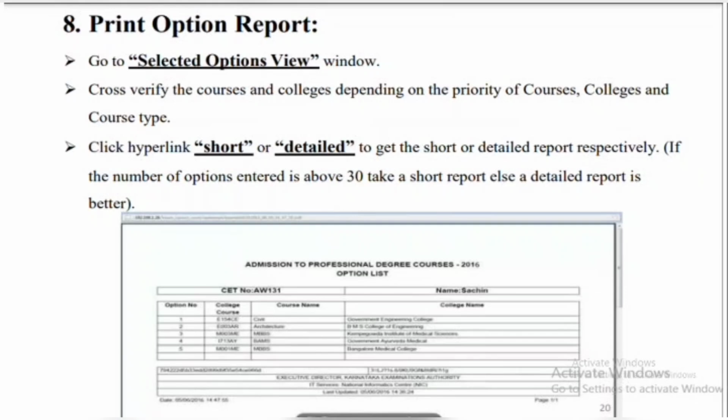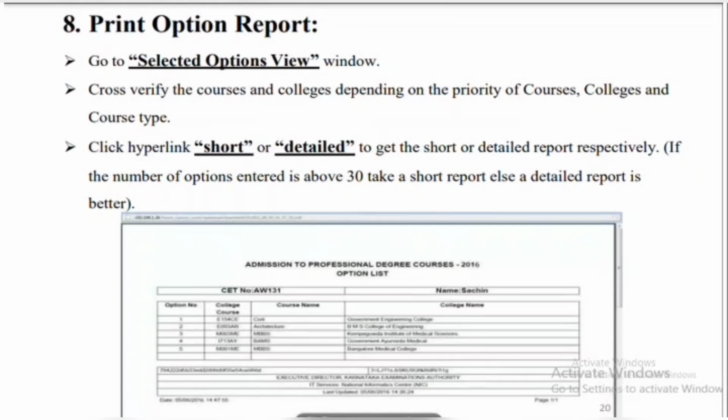Just, guys, you need to click on save and submit, then it will automatically update. After submitting, the page will stay on that same page, it won't change. So don't worry about whether it got submitted or not. If you click once on save and submit, it's enough. To cross verify, close all the windows and try to log in again. You can see all the colleges you have entered. You can click on the option list you have selected, and the option list will look like this.